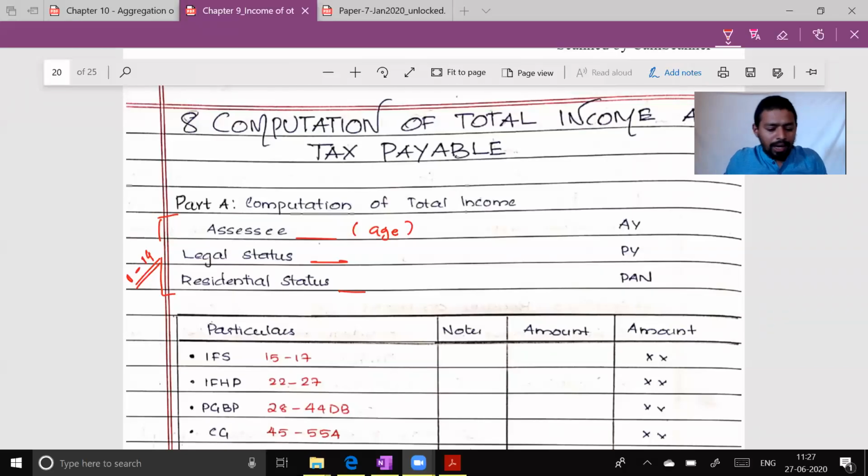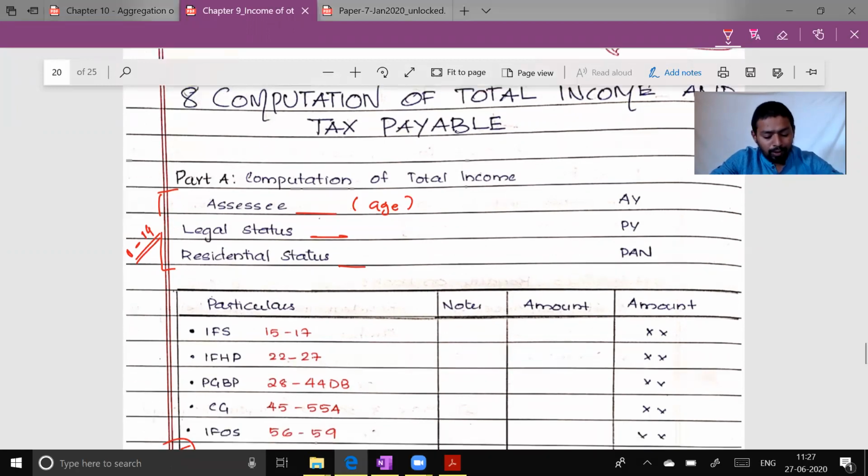Namaskaram, and let's start with the next chapter, computation of total income and tax payable. Although we have done this particular chapter in capital gain and PGBP, this is the place where we do it dedicatedly. Again, one more time. This is a format that you need to follow in examination whenever you do a question of computation of total income and tax payable. In part A, we compute total income.